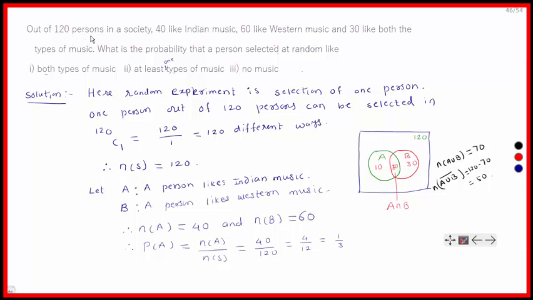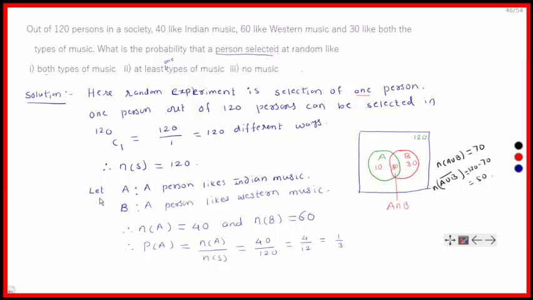See here, 120 persons are given. Out of 120, 40 like Indian music, 60 like Western music, 30 like both the types of music. A person is selected at random. What is the random experiment here? The random experiment is the selection of one person out of 120 persons. One person out of 120 persons can be selected in 120C1 equal to 120 different ways. So n of S is equal to 120.